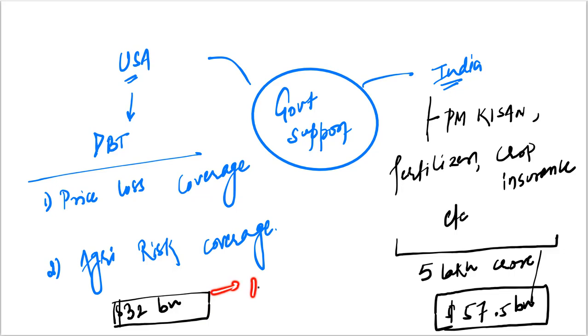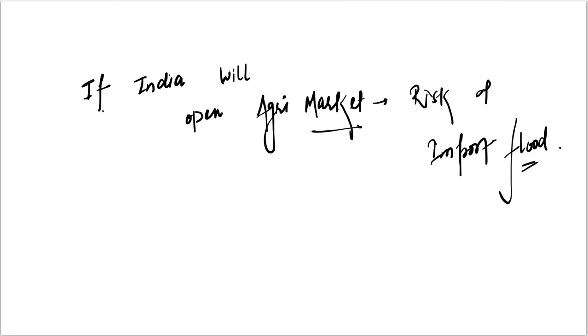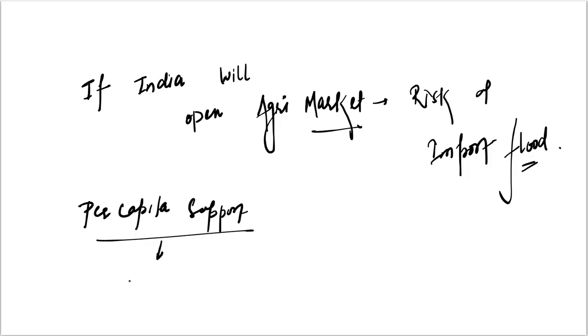But the problem is it is for 1.8 million farm households, while this one is for 93 million farm households. So as per this article, in a very simple sense, the per capita support, meaning per person, to the farmers in USA is way higher than to the farmers in India. So if we open our agriculture sector for US products, because of the support from the government, the US products will be relatively cheaper and therefore there will be a risk of import flood in the Indian market.